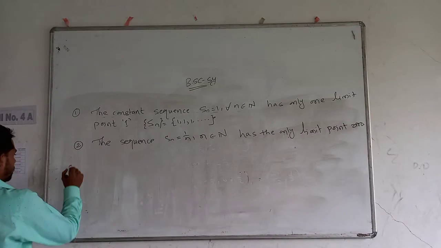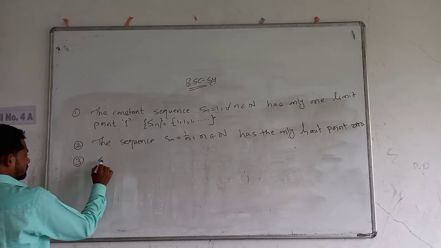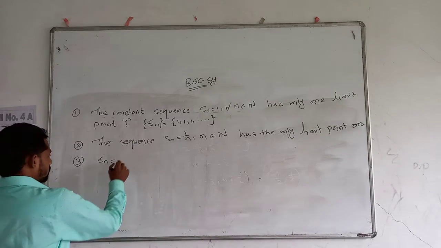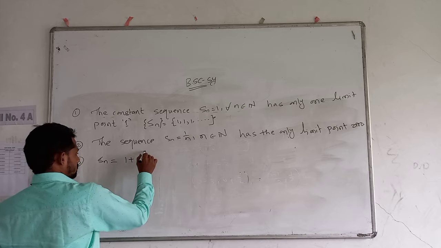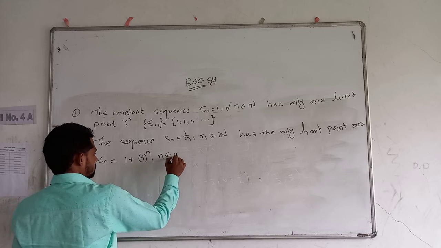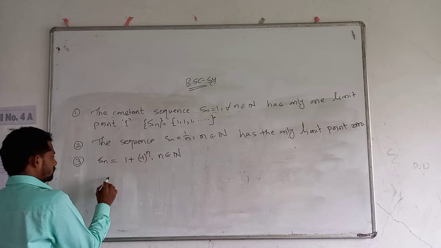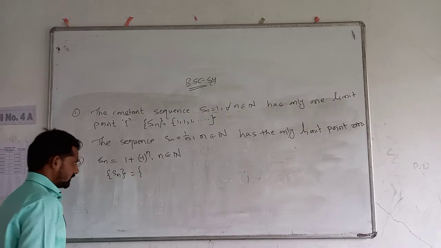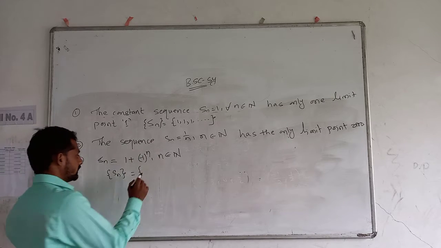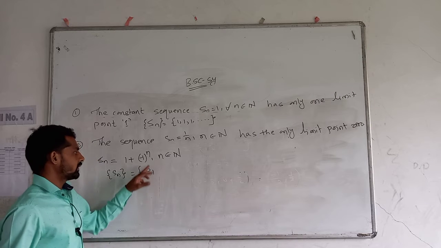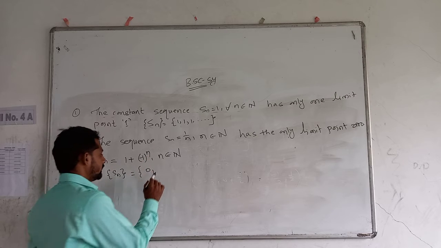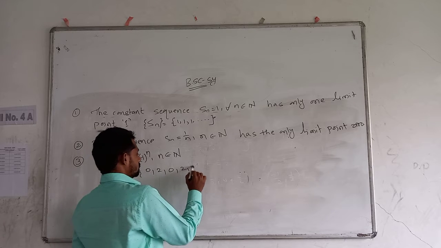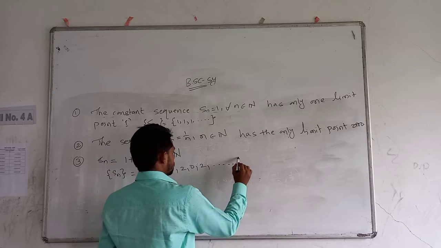Now the third point. Consider the sequence Sn equal to 1 plus minus 1 raised to n, n belongs to the set of natural numbers. The sequence Sn can be written as: if we put n equal to 1 then 0, n equal to 2 then 2, n equal to 3 then 0, and so on: 0, 2, 0, 2 and so on.